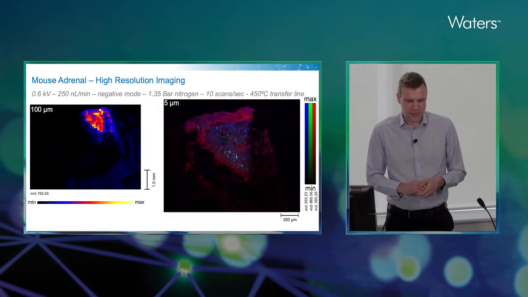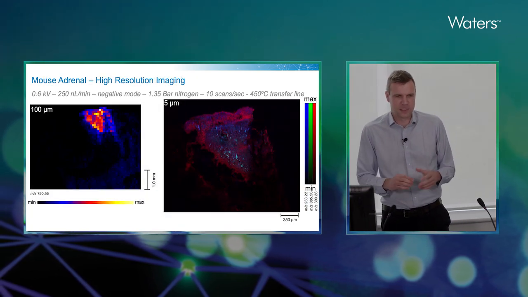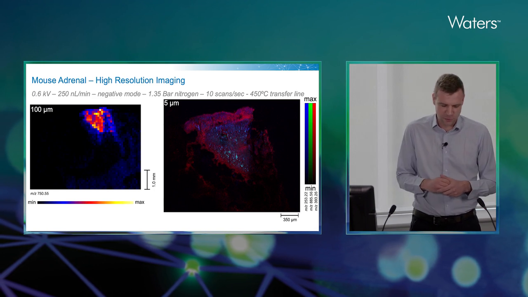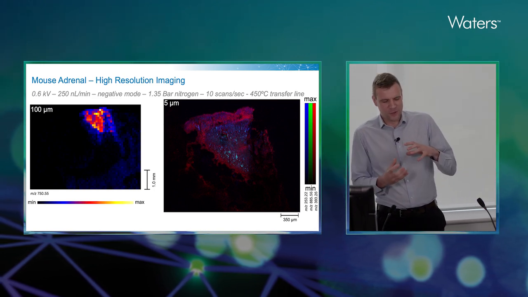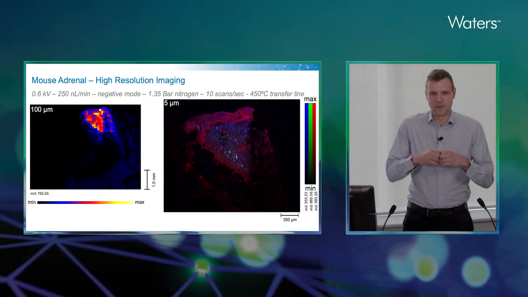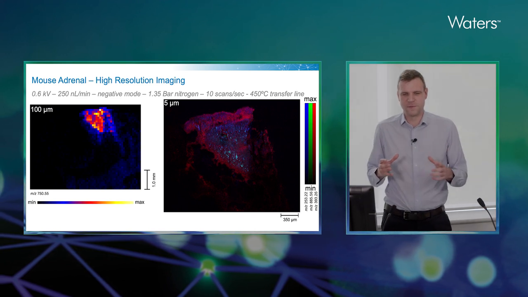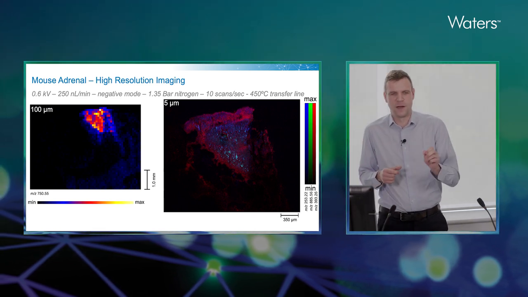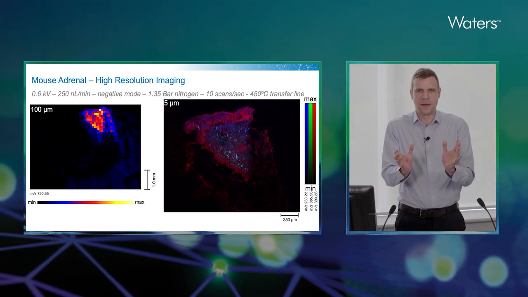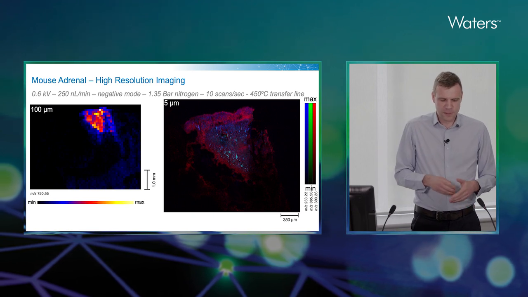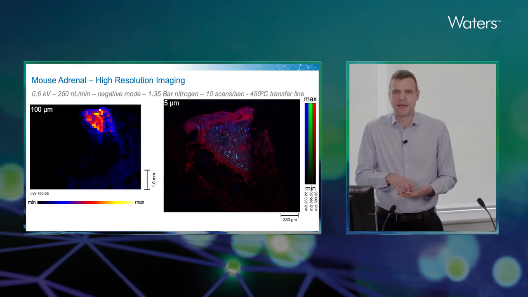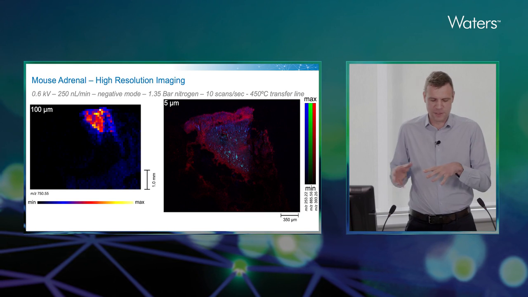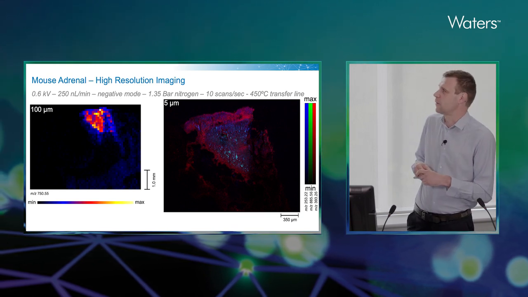Unfortunately, the section didn't go as well this time, so we haven't been able to get a full cross-section of an adrenal gland. Also, because these need to be embedded and they're very small, these were within OCT, which makes it very difficult visually to identify exactly where the tissue was within the embedding media. So we used the precursor scan just to identify where we were seeing lipids, and then we went back and re-imaged this at 5 micrometers to create what I call the pizza slice.